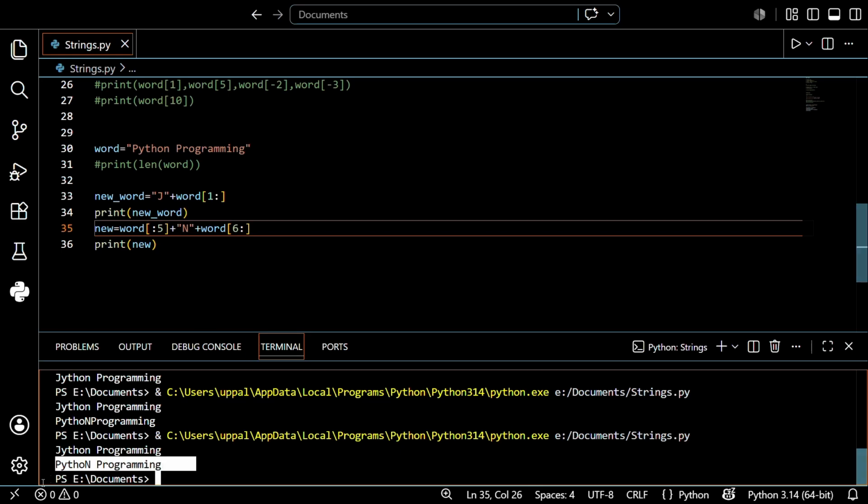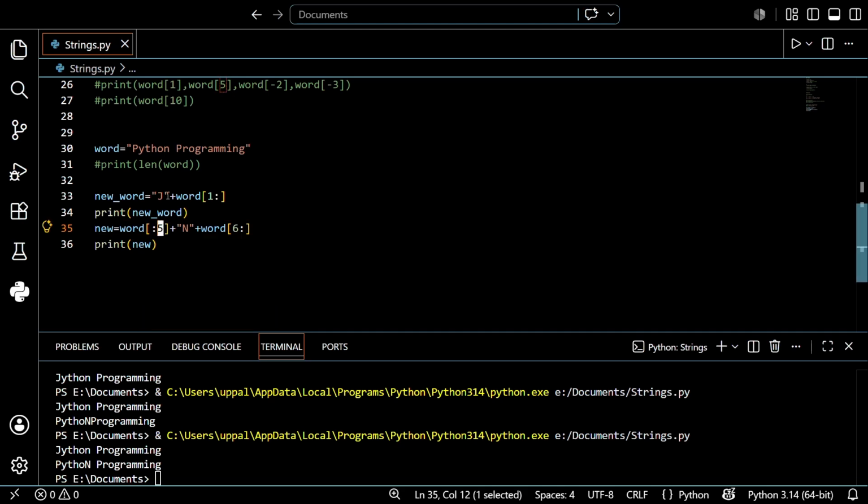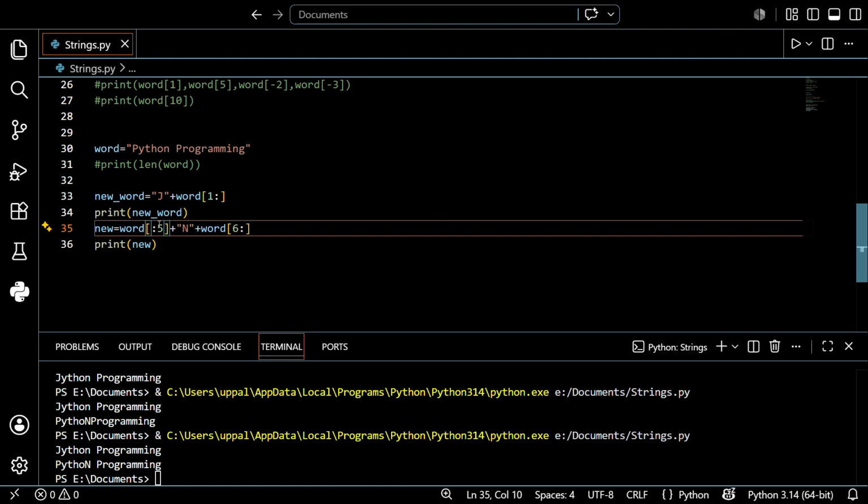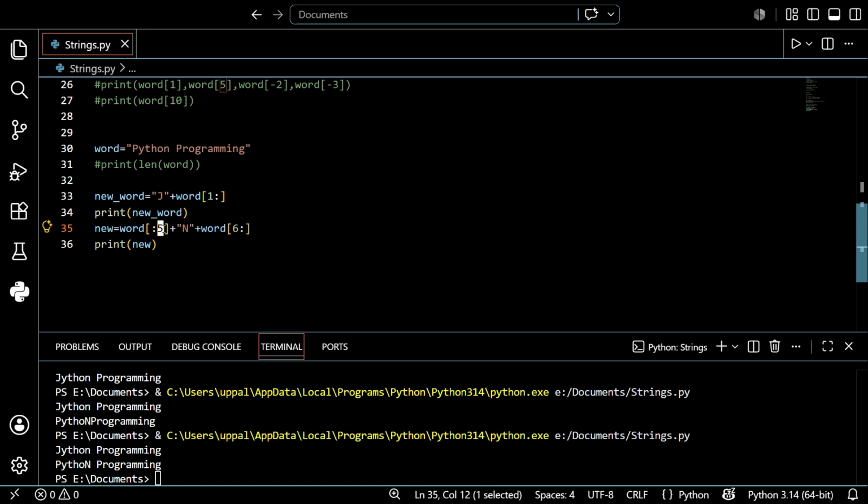See what is happening here. Python programming. Why does it show no space, guys? Because actually I skipped one space. It occupies 4, see the Python programming 0 1 2 3 4. So 0 to 4 means up to the 5th position. We just learned, if you write a number, you start with anything and end with n plus 1. If you want to end with the nth position, then you should write n plus 1, right? So I want to end with 4, so I write n plus 1, which means 5. I hope you understand.